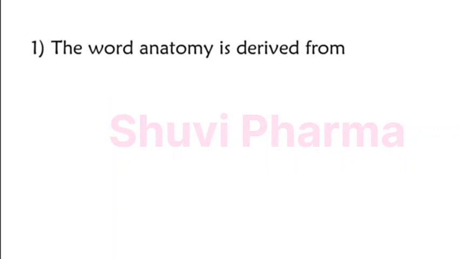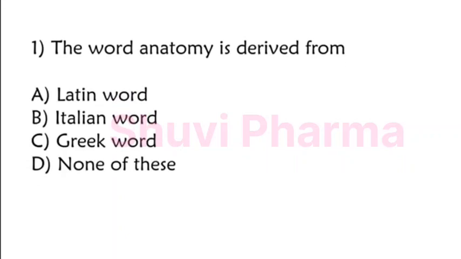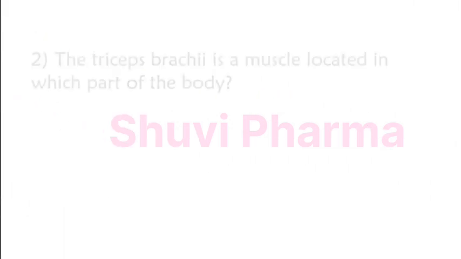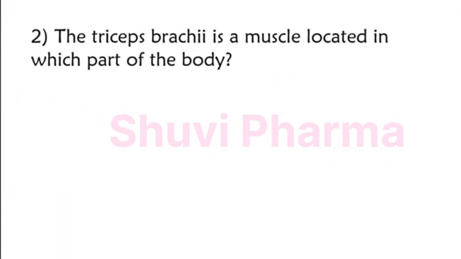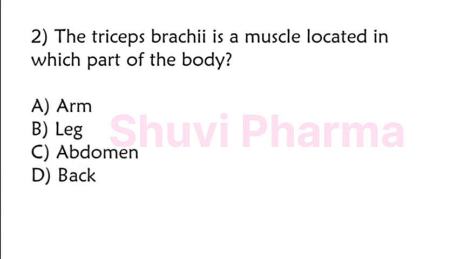The word anatomy is derived from Latin word, Italian word, Greek word, none of these. The correct answer is option C, Greek word. The triceps brachii is a muscle located in which part of the body? Arm, leg, abdomen, back. The correct answer is option A, arm.